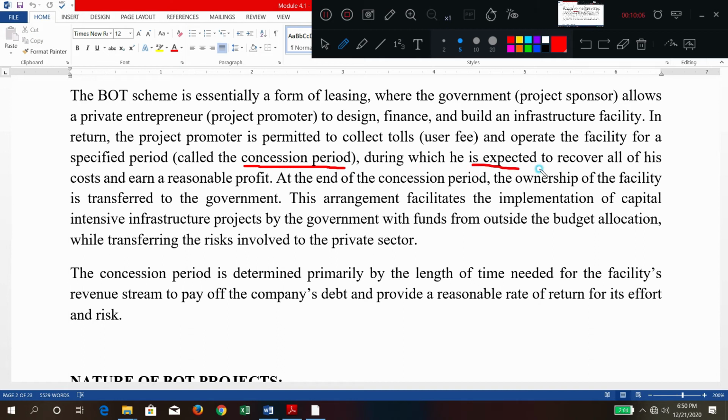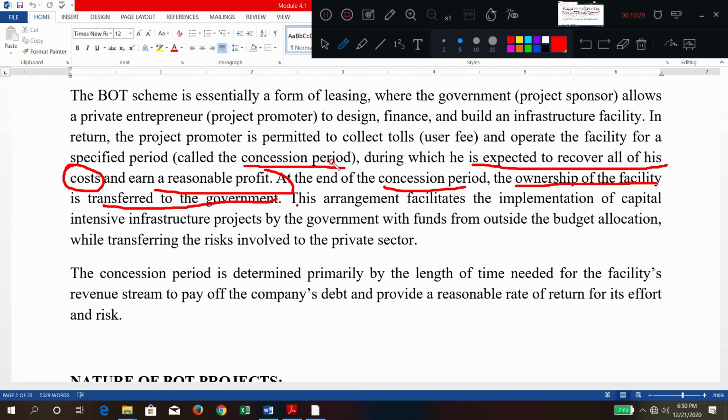During the concession period, what is happening? Whatever cost is borne by that project, plus profit, will be collected in the form of toll during the concession period. Okay, so after the concession period, what is happening? Again, the ownership of the facility is transferred to the government.